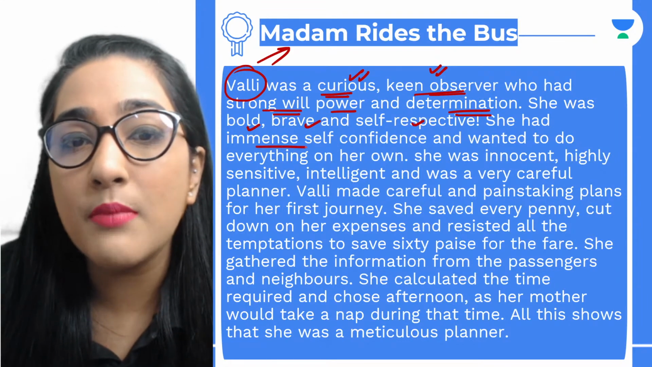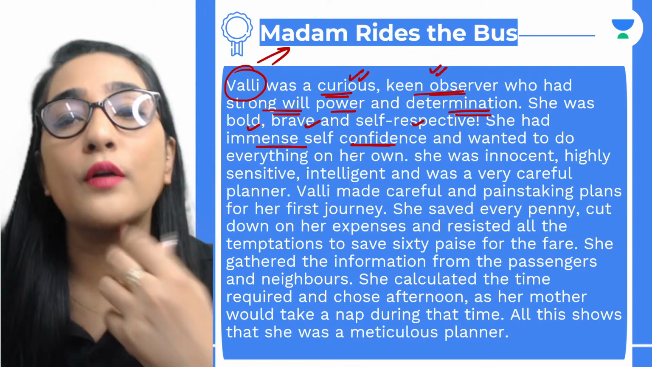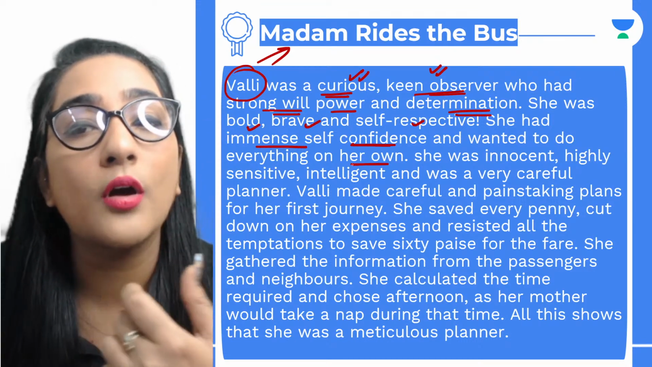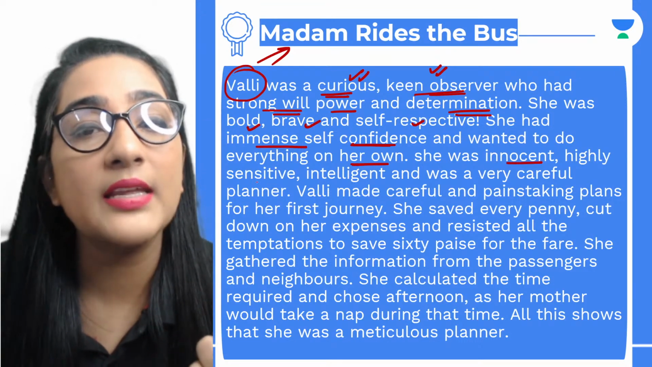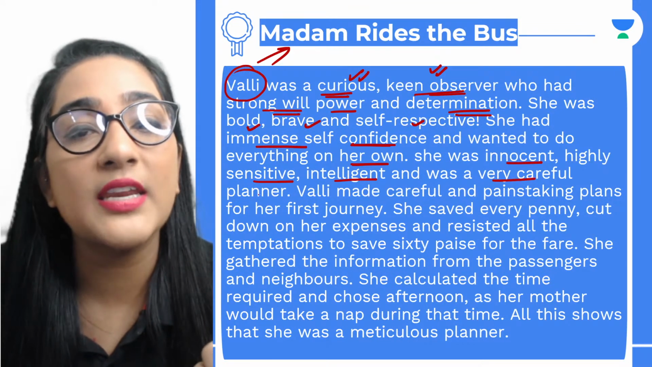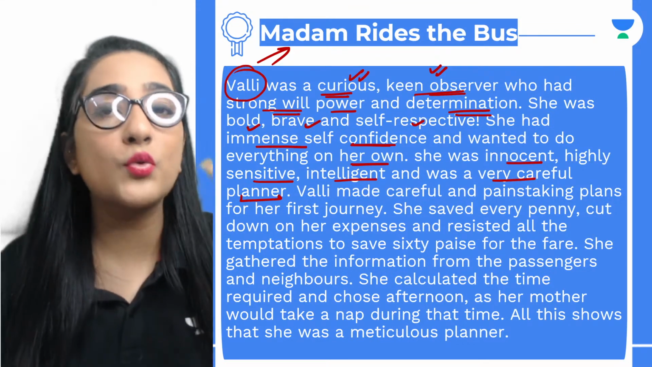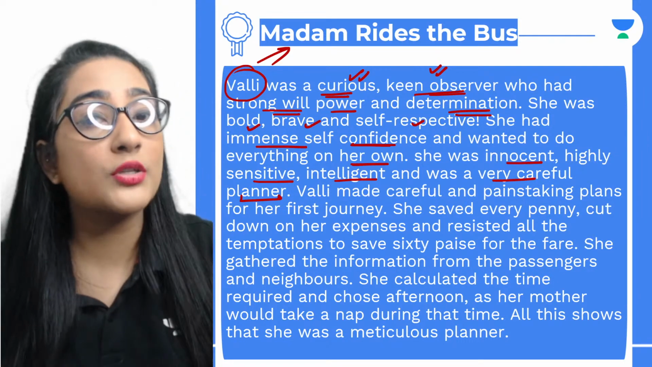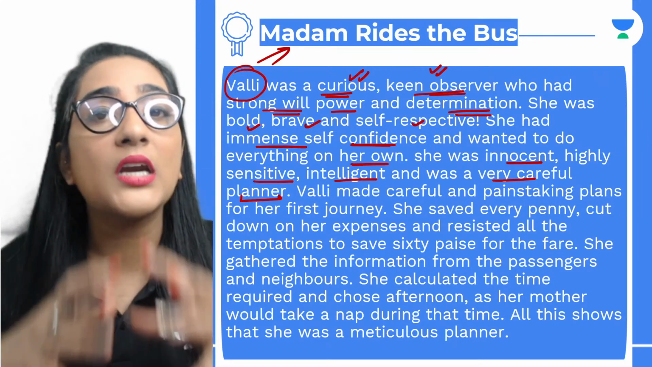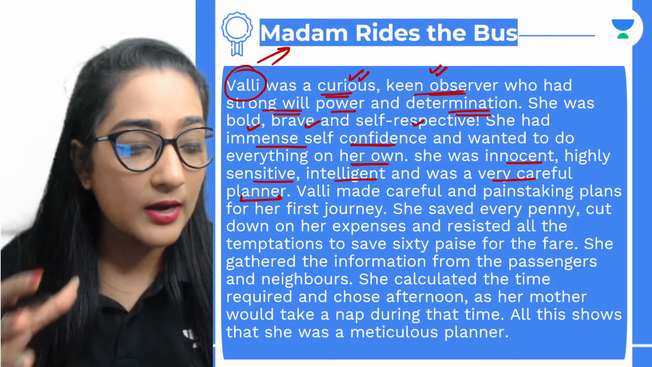So she had immense self confidence, बहुत ज़्यादा confidence था, and wanted to do everything on her own. She was innocent, highly sensitive, intelligent, and was a very careful planner as well. So there are a lot of adjectives that I've used in this particular character sketch because this is what we saw in her entire character. Okay, this is very important.